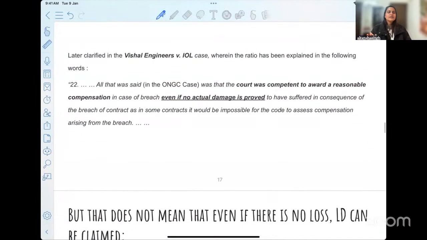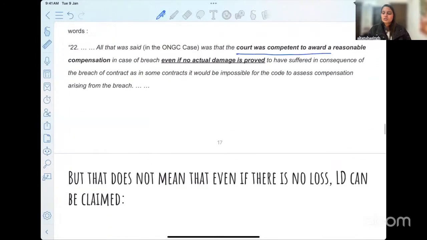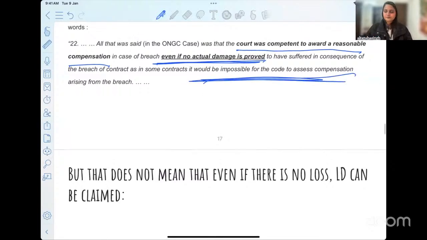Okay. So if no damage has happened to you, can you still go and tell the court that I have 10,000 mentioned in my agreement, please give me 10,000? No. If there is no actual loss that has happened to you, but there is still infringement of a right, the court may grant you nominal damages, right? And if it cannot be assessed, the court will then see the terms of the contract and try to give you a remedy. So these are different cases wherein the court was competent to award reasonable compensation even if no actual damage is proved. When? Only and only when it cannot be proved by reasonable measures. Okay.